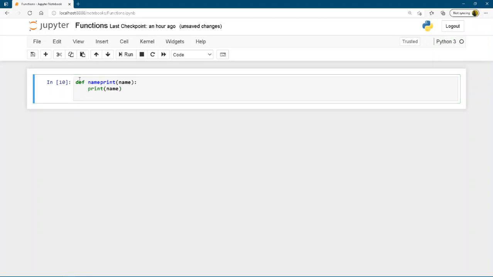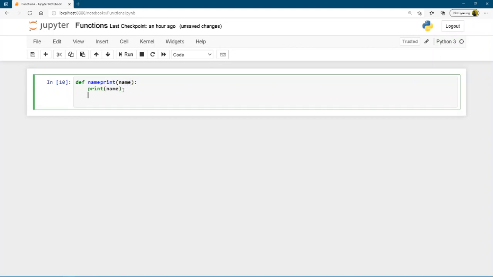Okay. Now, as you see here, I'm providing a name here. This is called an argument. This is called a parameter. And whenever I call this function, that is namePrint, I'm giving it an argument, say zeal.